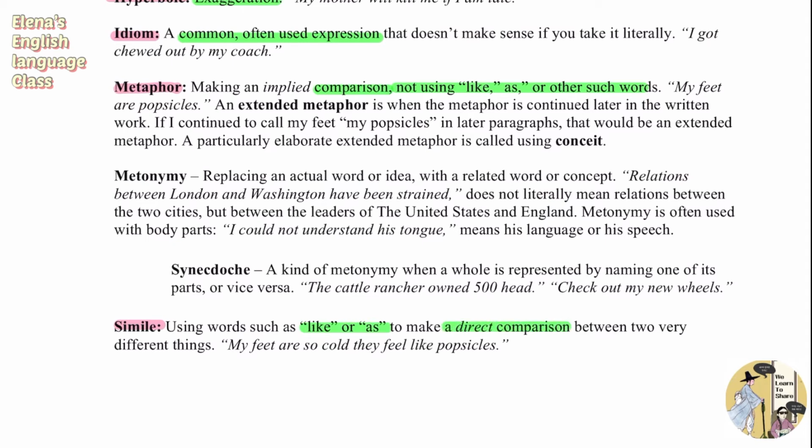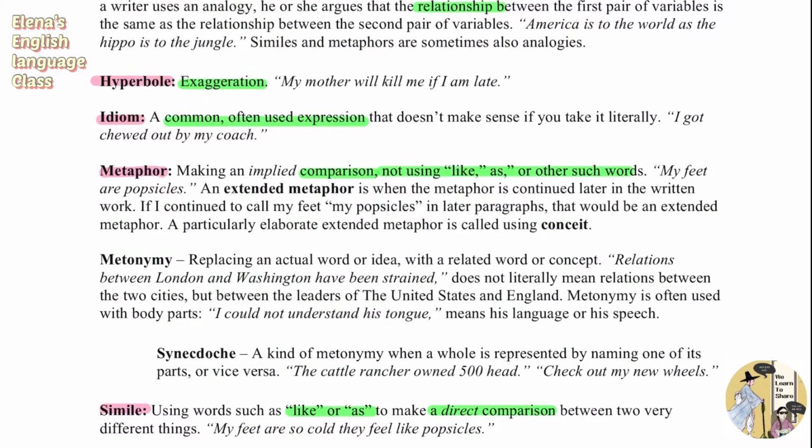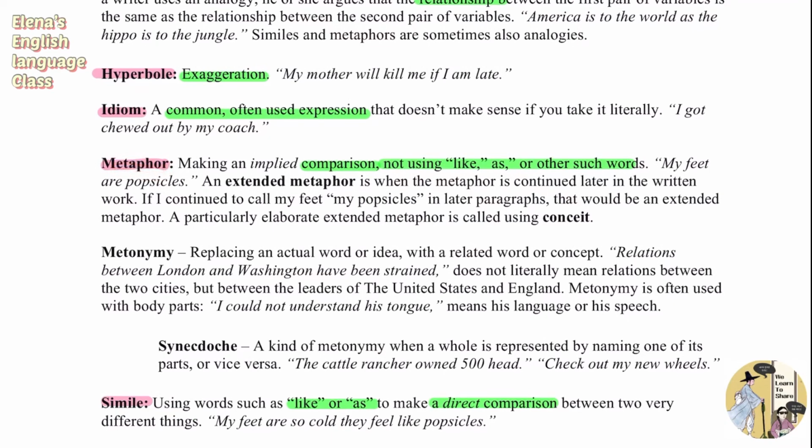So let's see this first, okay, simile. For example, it would be, my feet are so cold that they feel like popsicles. So you're basically saying that, oh, my feet are really, really cold, so they feel like popsicles, okay? So you're making a direct comparison by using the word like or as. However, the metaphor is more indirect, an implied comparison. So you're not going to use the word like or as like a simile. Over here, you're going to say that my feet are popsicles.